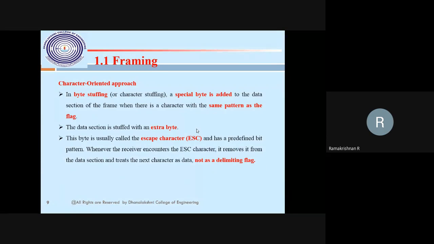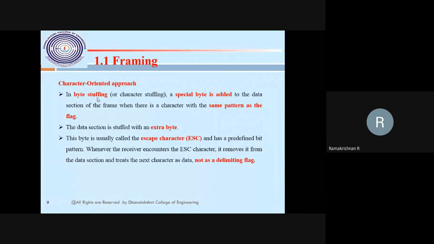Suppose I'm sending a message, the flag is the at symbol, and the message is so and so at gmail.com. What will happen? The so and so at has started, then in between there is also one at. The flag pattern as well as the data pattern are the same, so we need byte stuffing. That's what is important here.